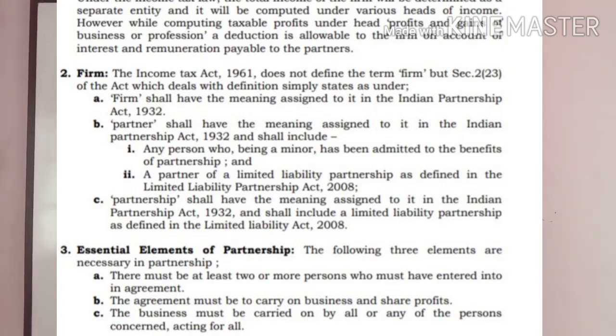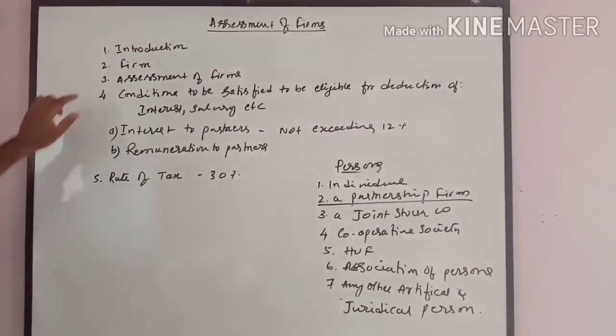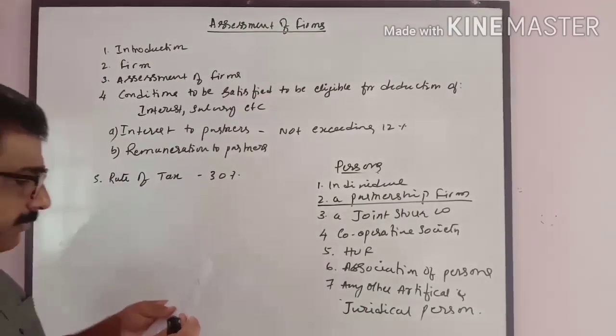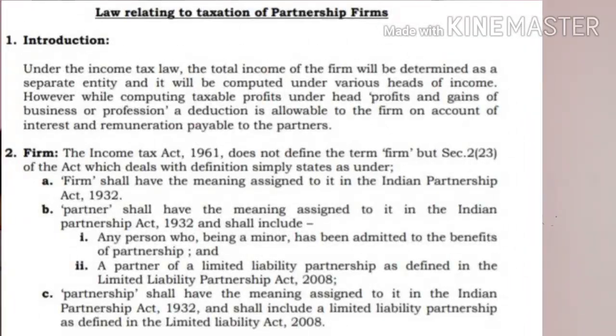In the Income Tax Act, there is no definition given for the partnership firm, but it is given in the Partnership Act. Now, when you come to the assessment of firms, it is very clear that the Income Tax Act of 1961 does not define the term firm, but section 2 subsection 23 of the Act, which deals with definitions, simply states as under: firm shall have the meaning assigned to it in the Indian Partnership Act 1932.